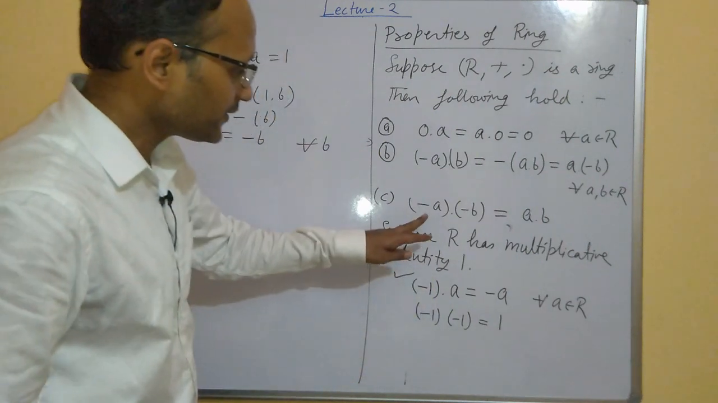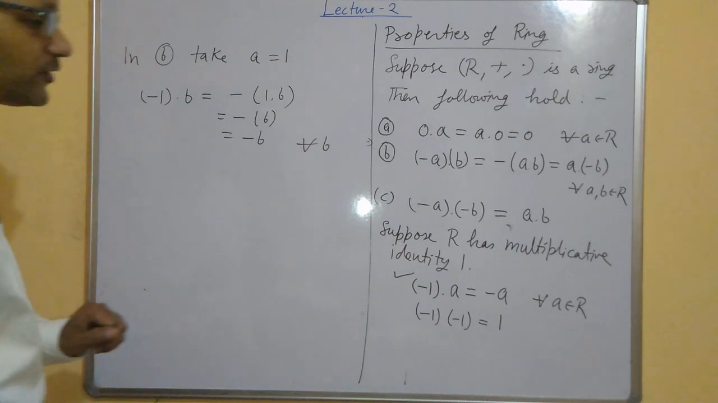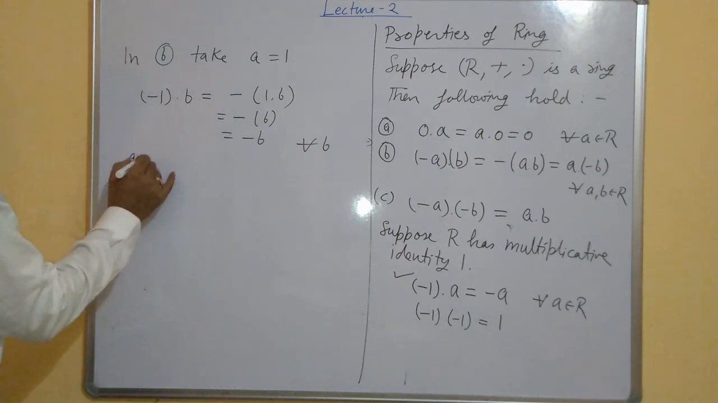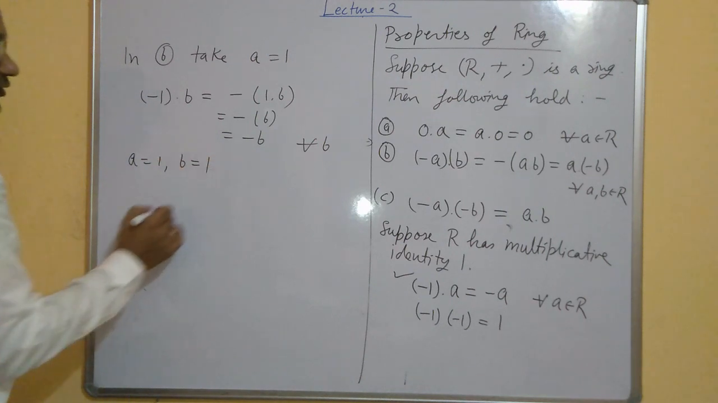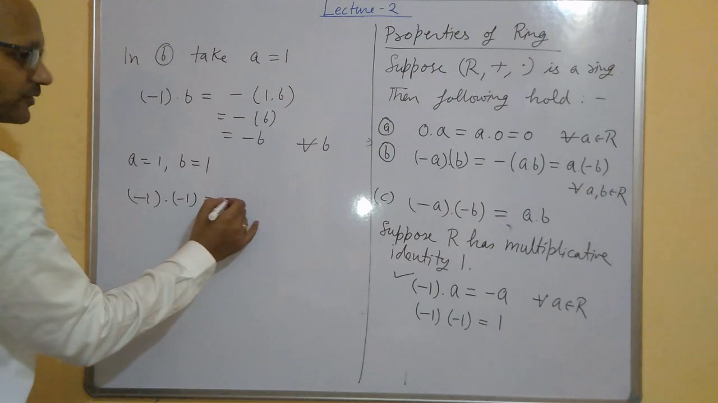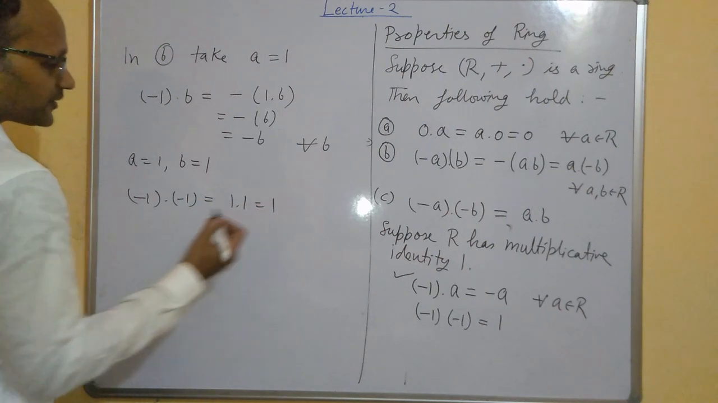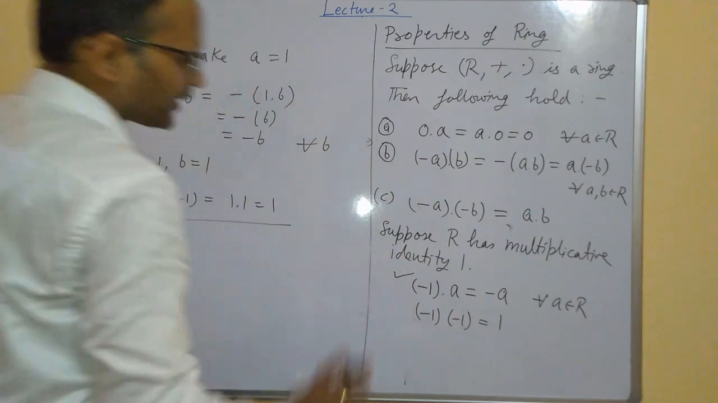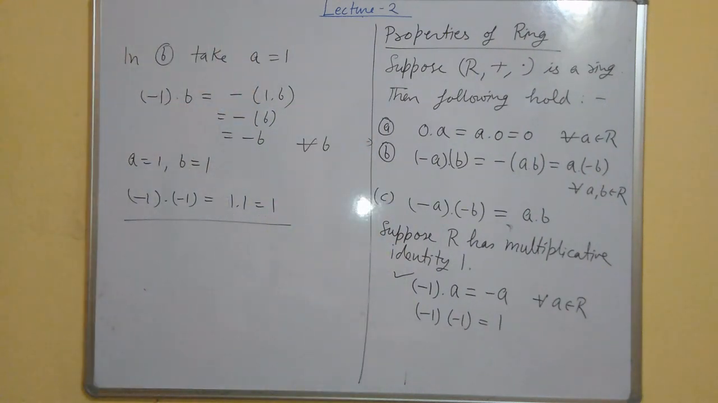Now to prove the second, how will you do it? Take A equal to 1 and B also to be 1. Then minus 1 into minus 1 is equal to 1 into 1, that is 1. So this is also proved. In this way you can see that these identities hold in the ring, and everything you will get in the book of Ian Herstein. You can go through that book for details.